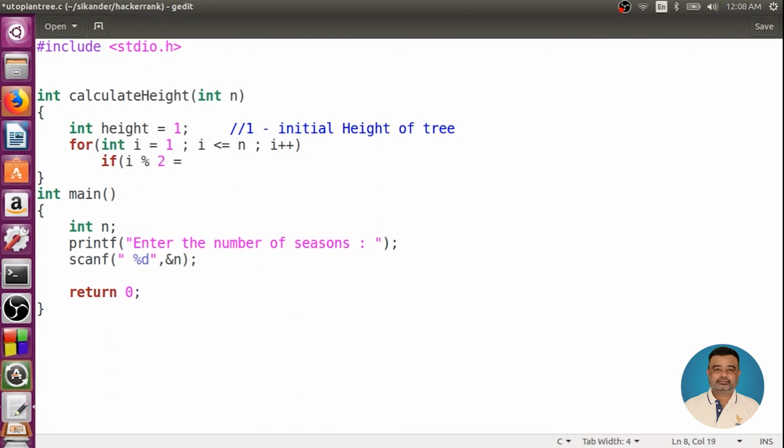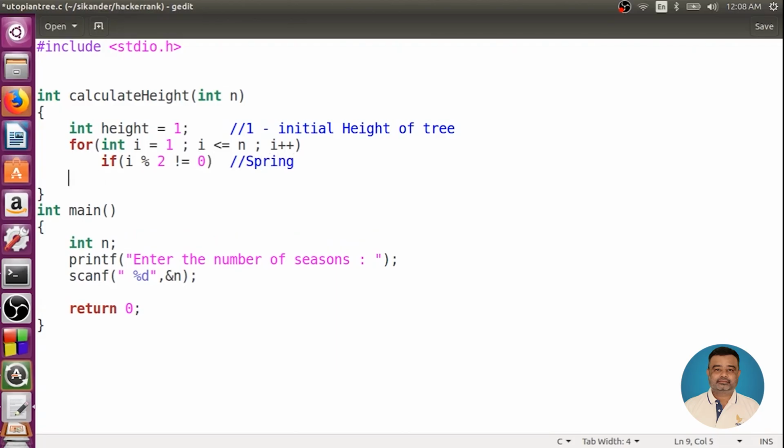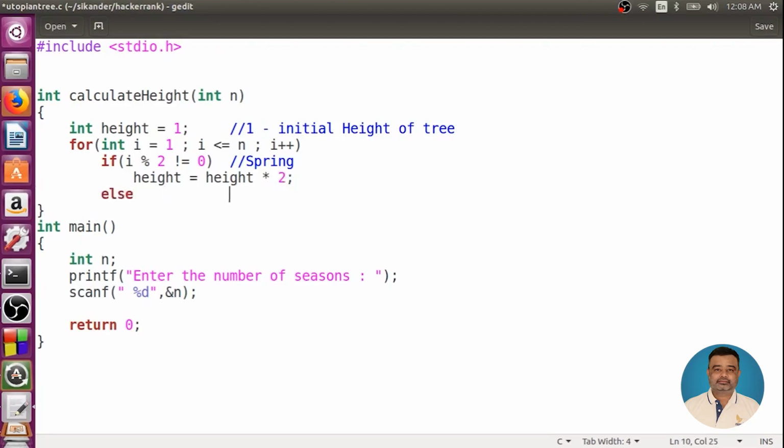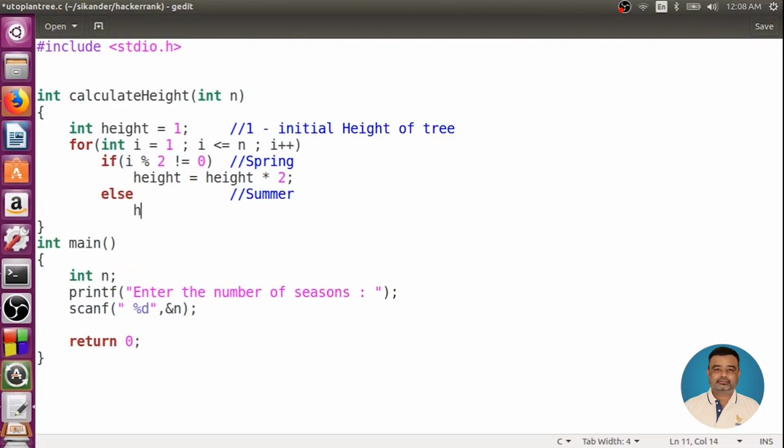If it is not equal to 0, meaning it is spring, what should we do in spring? Height should double. Otherwise, it is summer. In summer, height will be incremented by 1.